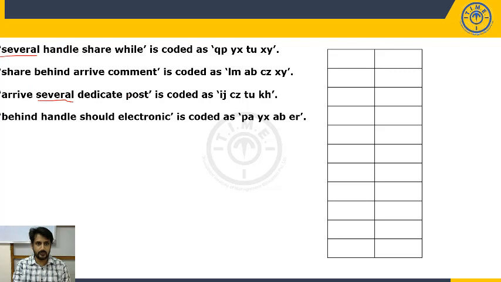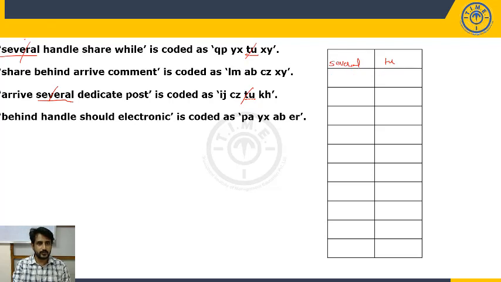Handle, share, while? No. So on the right side, which code is common in the first and third? TU. So several is repeated, TU is repeated. We can confirm that the code for several is TU. So in this elimination process, we can identify the codes.